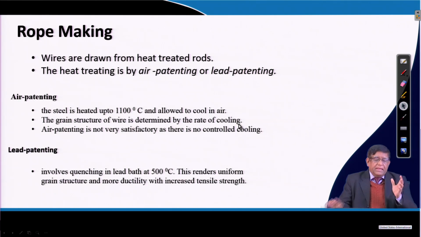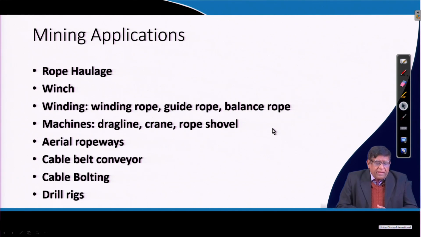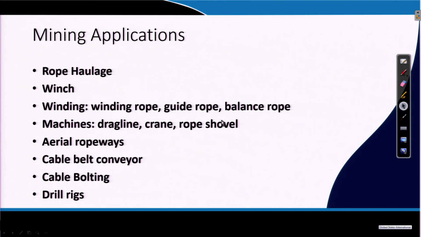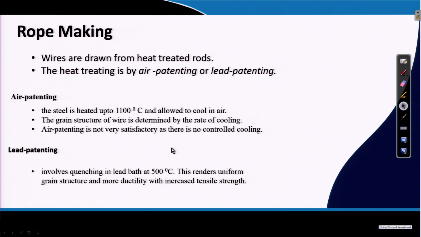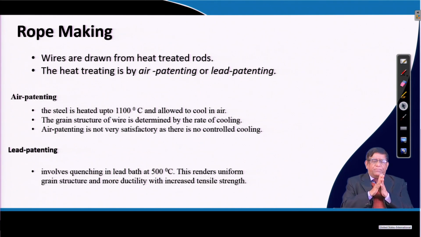Now, in the mining applications, I have already said these are the basic operations or basic machines where it is used, but to make this wire, how the wires are manufactured, it is drawn from heat treated rods. You may be knowing that in Ranchi there is Usha Martin, a company which is the main manufacturer of wire ropes in India, and they do this by heat treated rods.